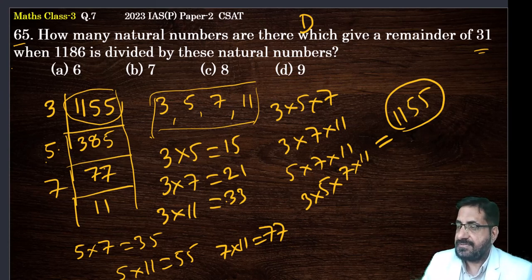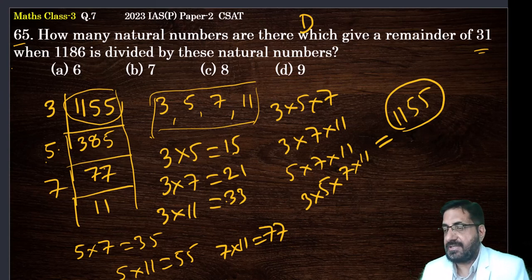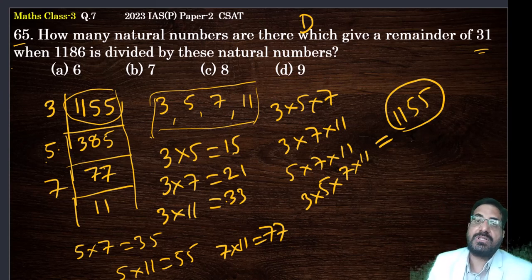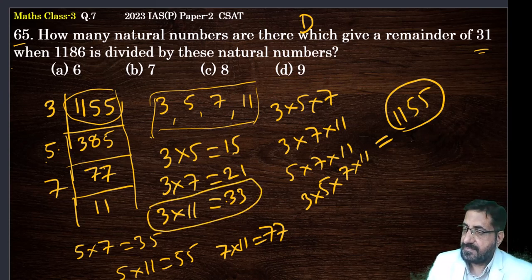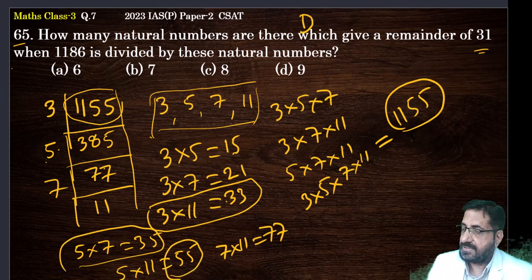3 into 5 is 15. If you divide 1155 by 15, it is dividing, but it's not giving any remainder. So it should be more than 31 here. So this we can consider. This we can consider. This also we can consider. This also we can consider.